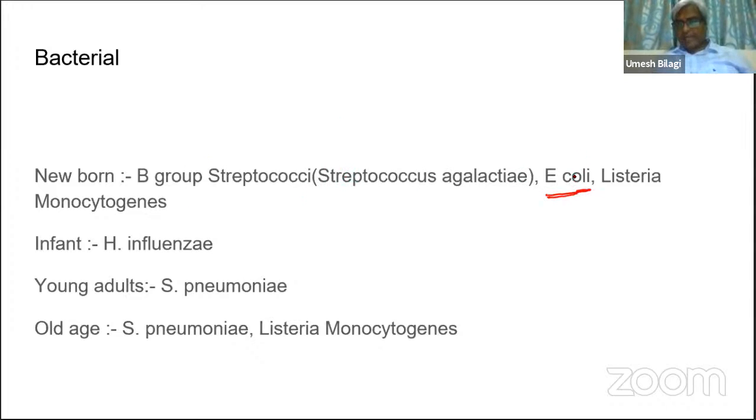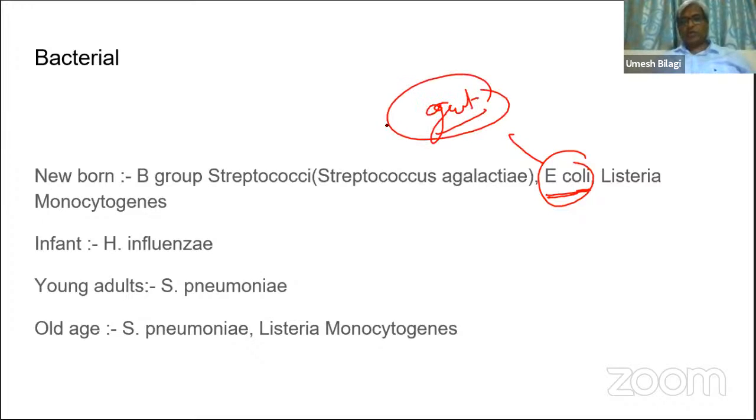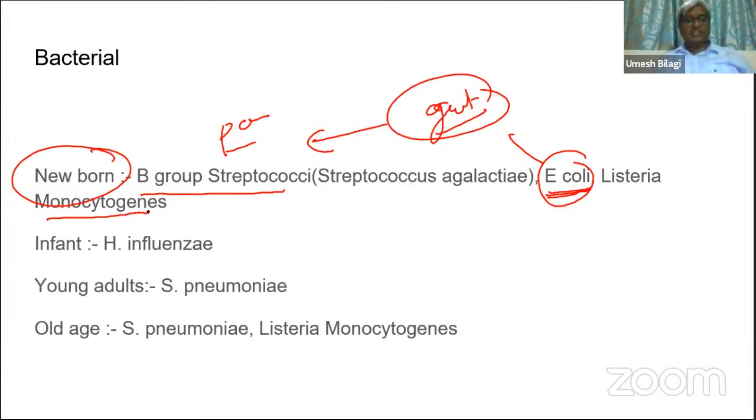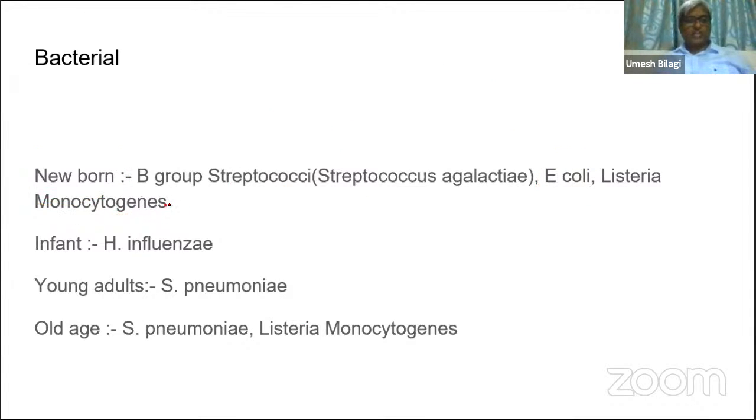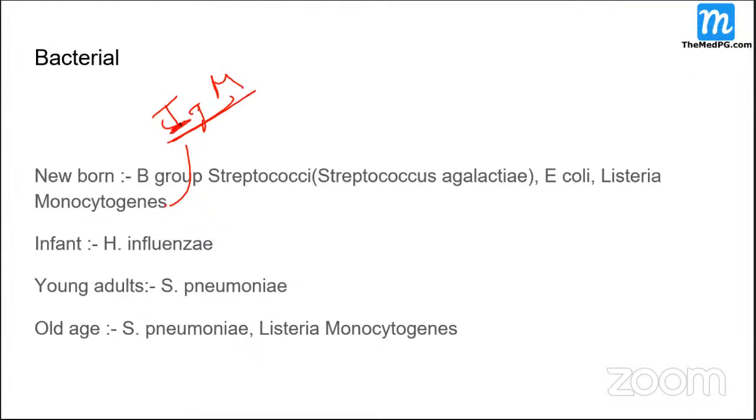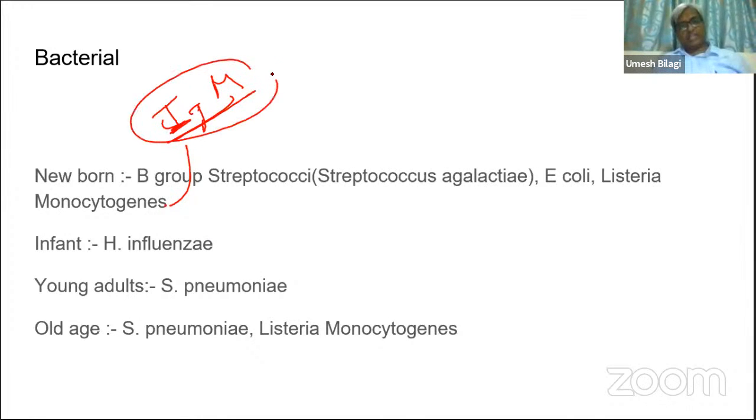And E. coli is common in the gut, so at the perineum they are more common. So the newborn is prone to develop meningitis secondary to group B streptococcus, E. coli, and also Listeria monocytogenes. For Listeria monocytogenes, we need IgM antibodies.